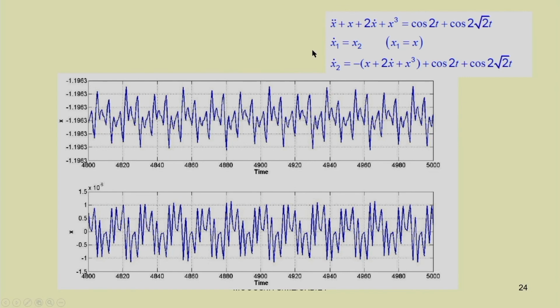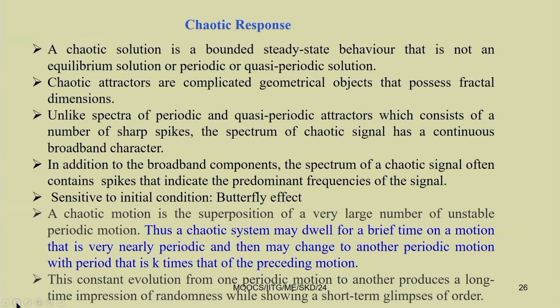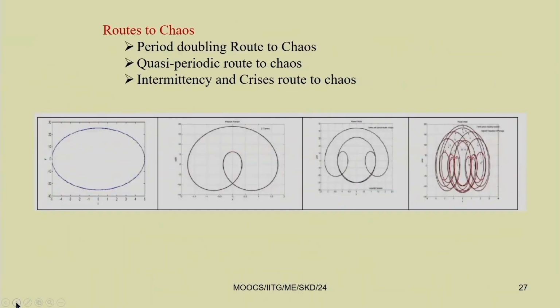Here we have taken a simple nonlinear spring with two harmonic forcing terms. So, one is cos 2t, one is cos 2 root 2t. In this case you can write down this 2 by 2 first order equation, and here the ratio of the frequency is root 2. So, you are going to get quasi periodic response. As it is nonlinear, you can have multiple solutions also. So, you have to study which solutions you have to take.